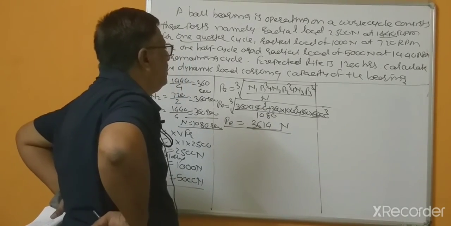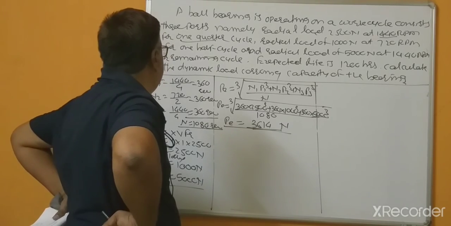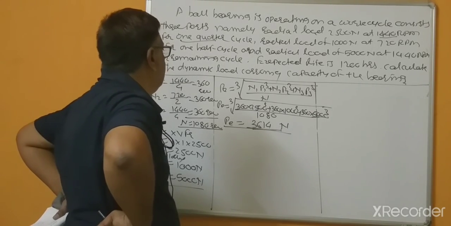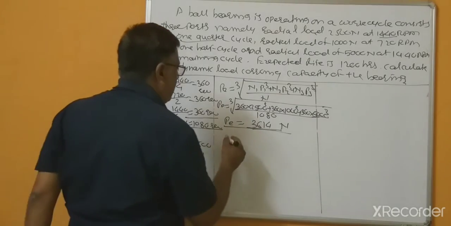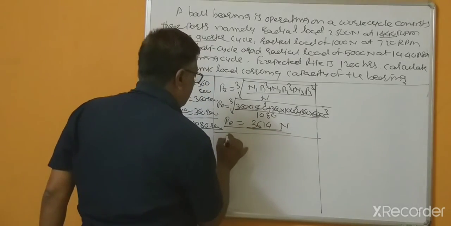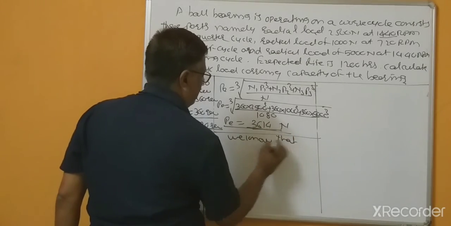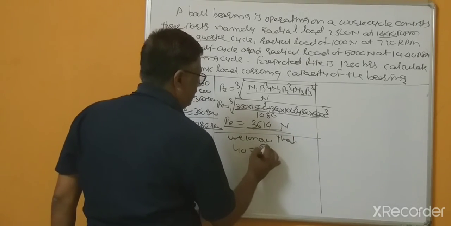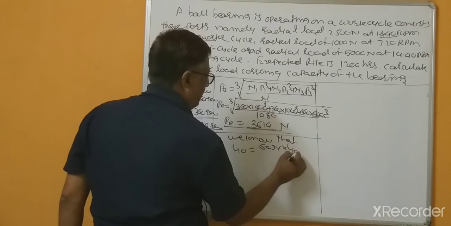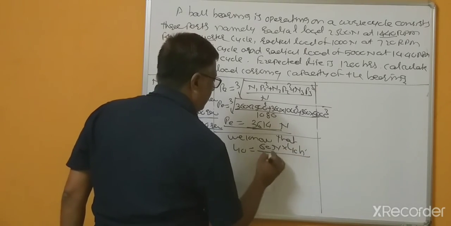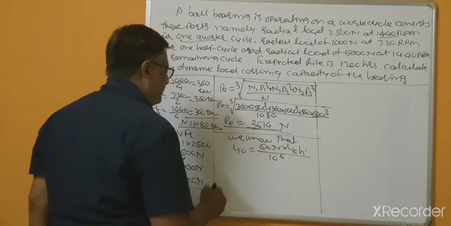Now what is to be calculated? This is expected life in hours. Calculate the dynamic load. So here, as we know that L10 equal to 60 N L10h divided by 10 to the power 6.